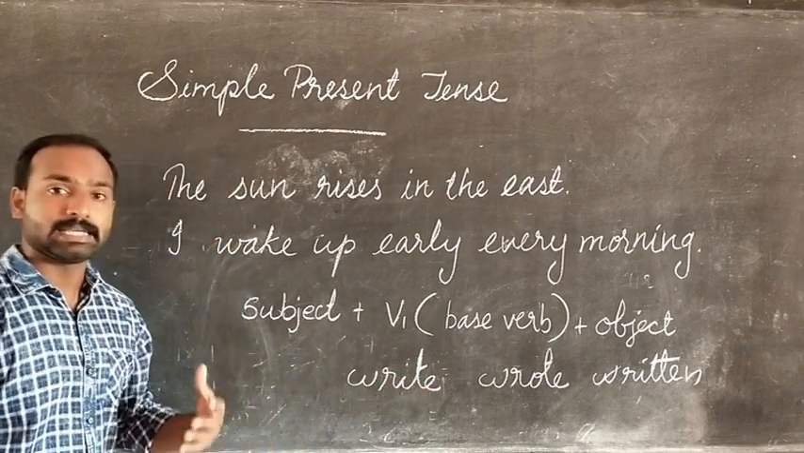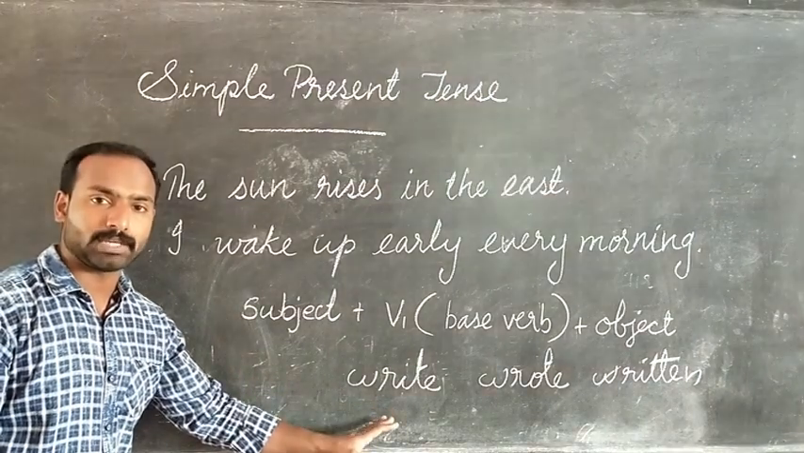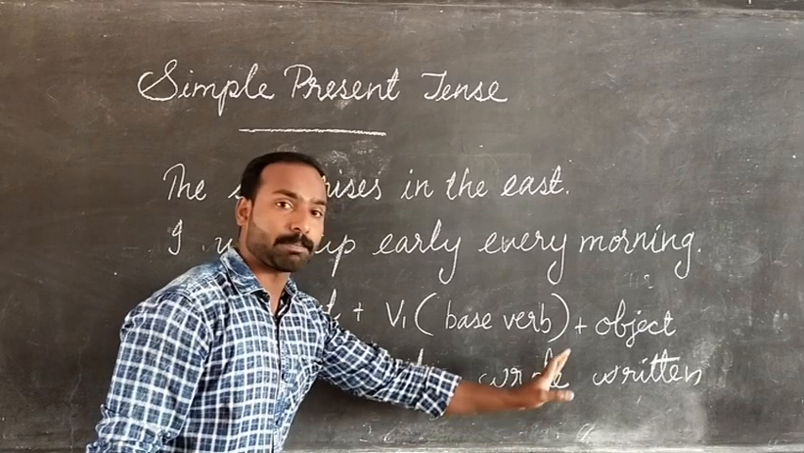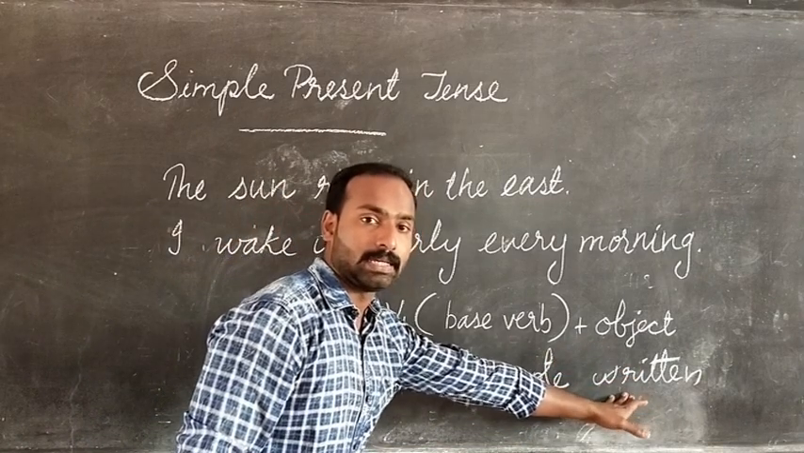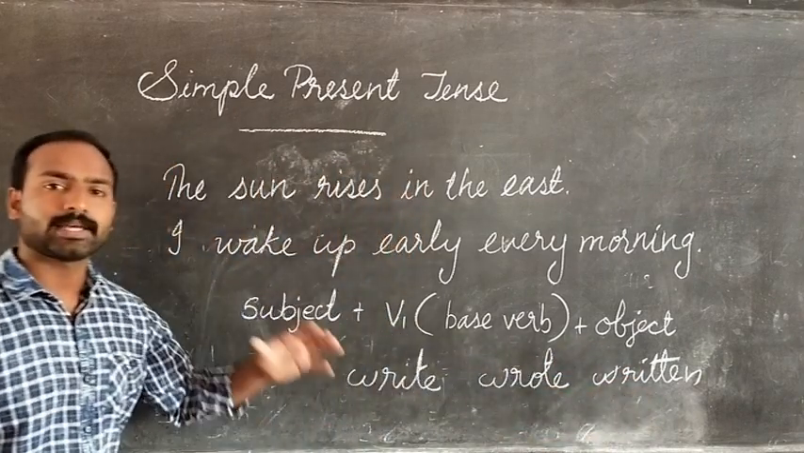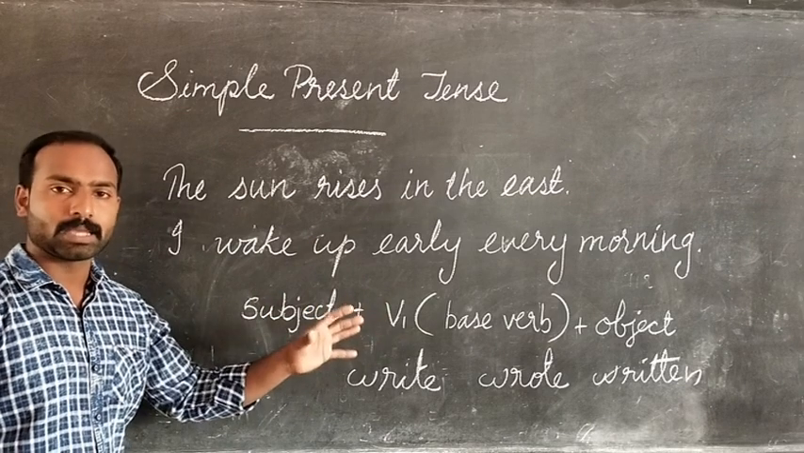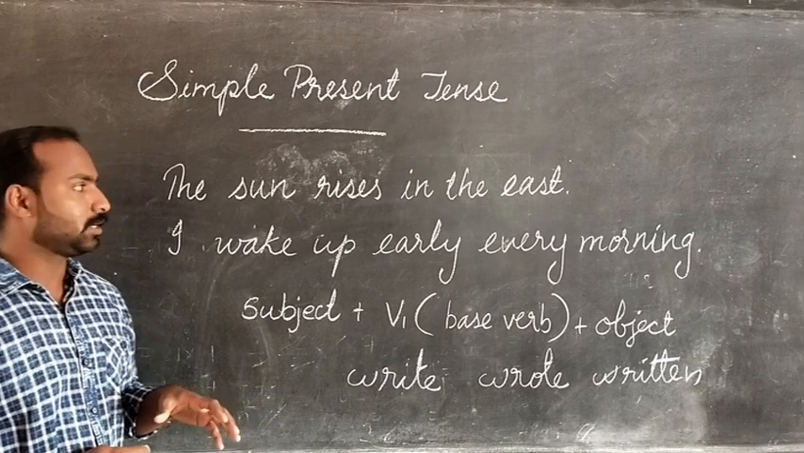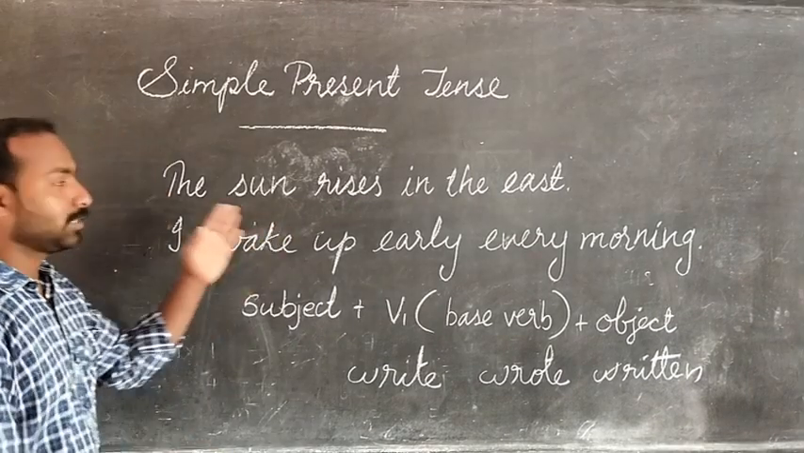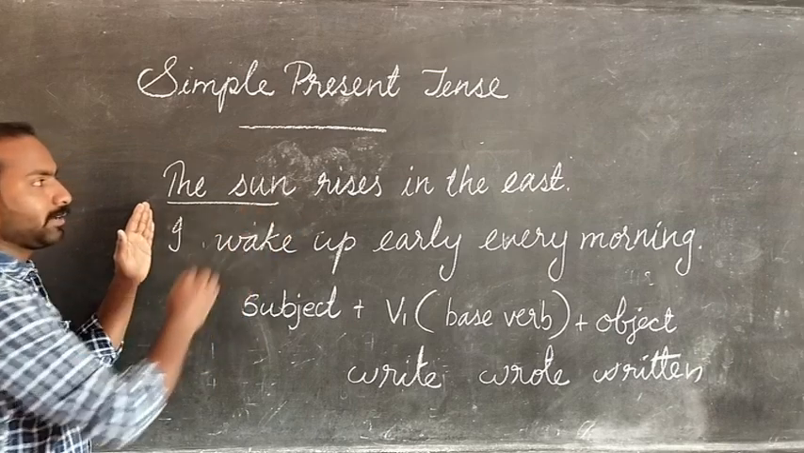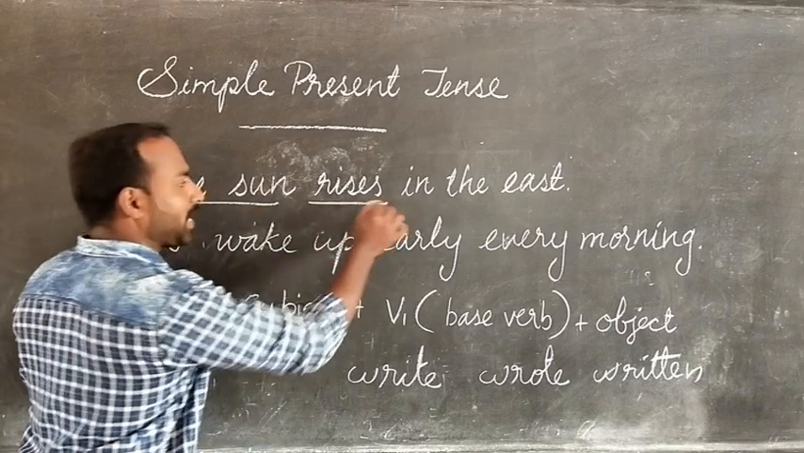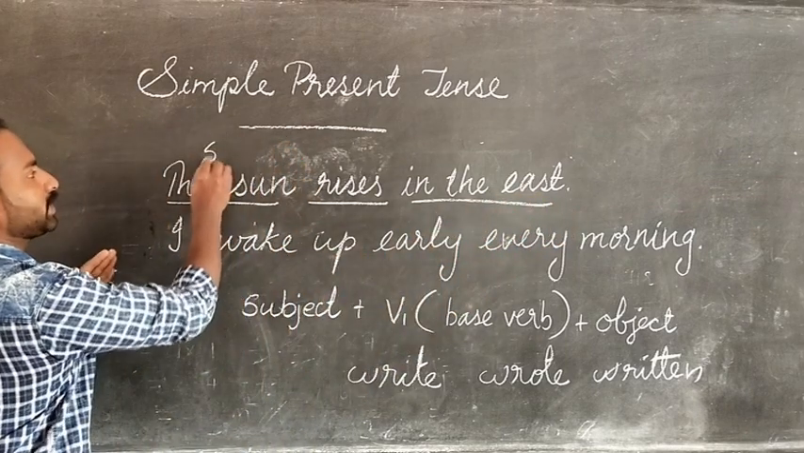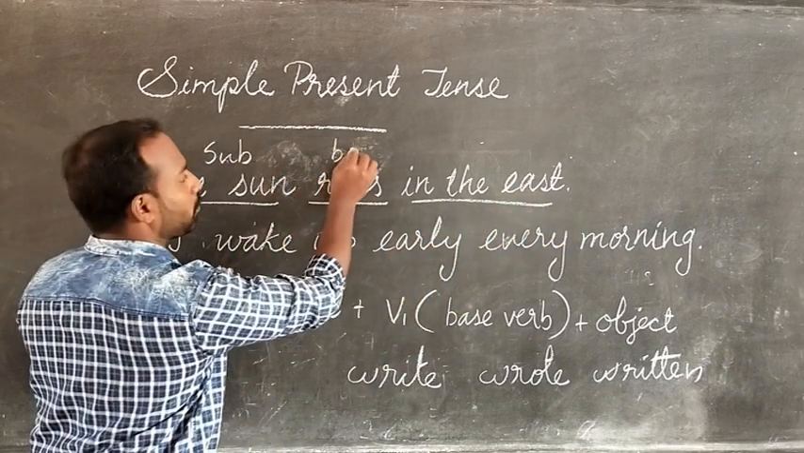For another example, eat. What is the base form of eat? Eat. And what is the past form of eat? Ate. What is the past participle of the verb eat? Eaten. Clear? So there are three forms for every verb. You have to learn many of them. Only then can you speak English fluently. Coming to simple present tense, the subject has to be there, then V1 or the base form of the verb, then the object. Clear? Here, subject, then base form of the verb.